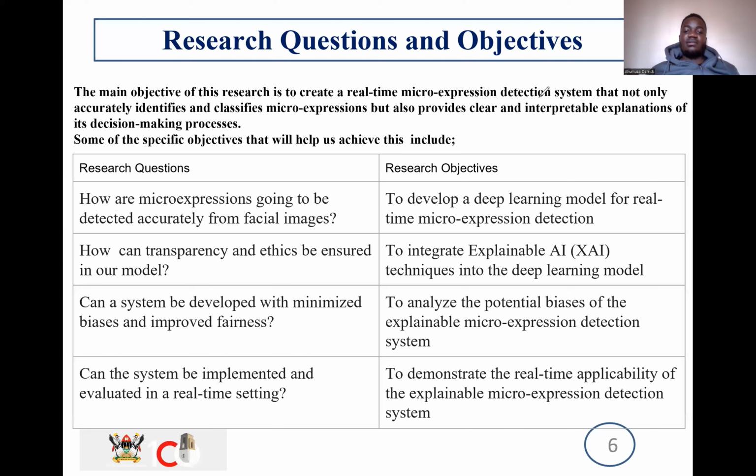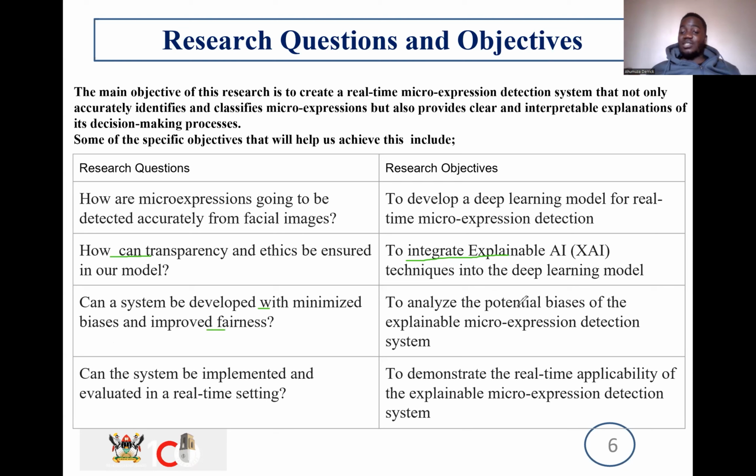The research objective was to develop a deep learning model for real-time microexpression detection. Then there was the question of how transparency and ethics can be ensured within our model. The objective was to integrate explainable AI, so that people can see into our model and know what it is basing its decisions on. And can the system be developed with minimized biases and improved fairness?